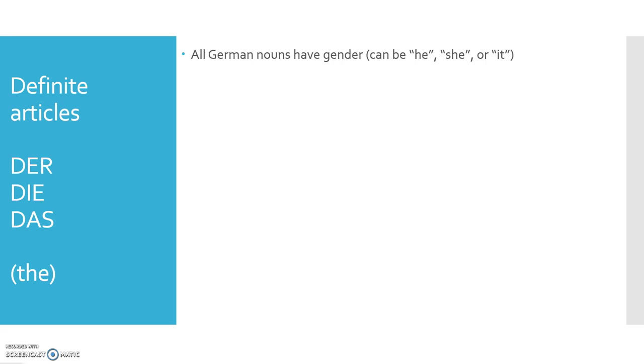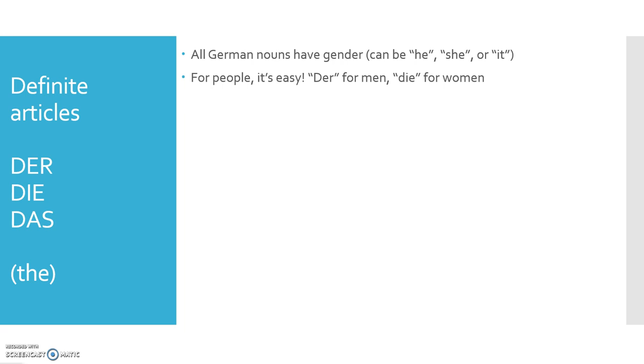So all German nouns have gender. Okay, so we got this covered. Basically that means all nouns can be he, she, or it. And now you would say, okay, well, the same is in English. We say he, the dad, she, my mom, and it, the car. Well, you wish it was the case in German. It is the case for people. Yes, it's easy. So you'll use der Mann, right? The man. Die Frau, the woman.